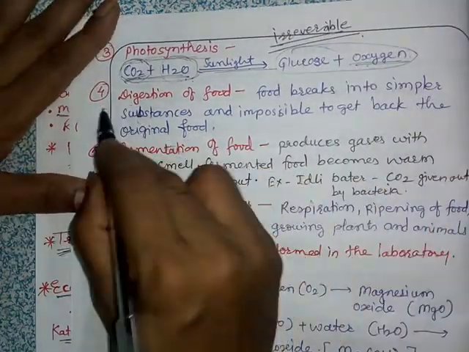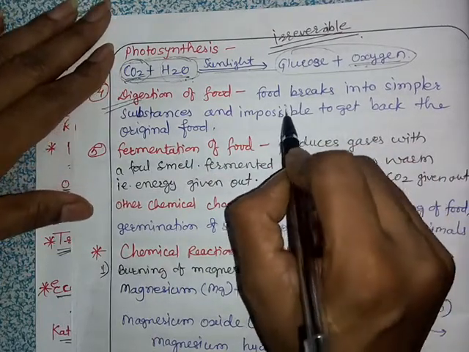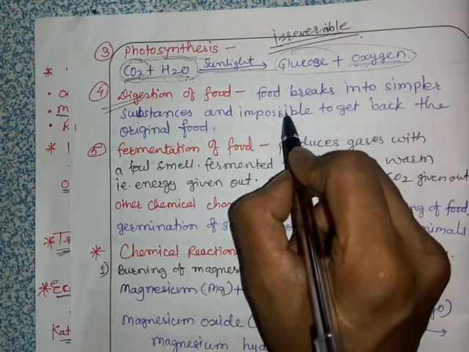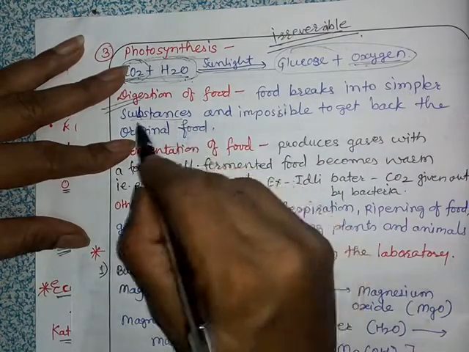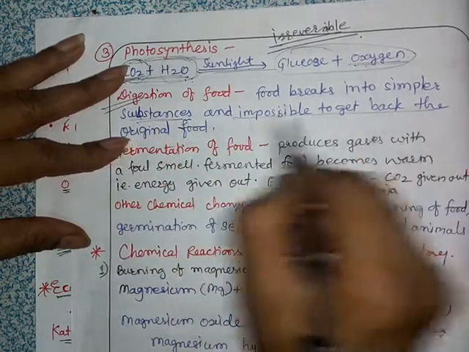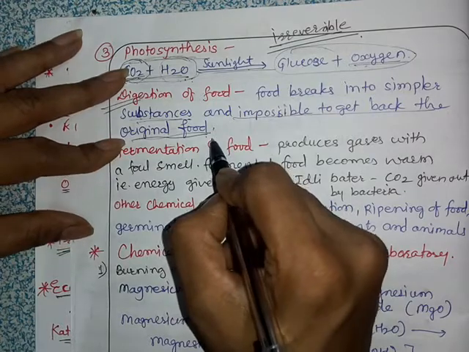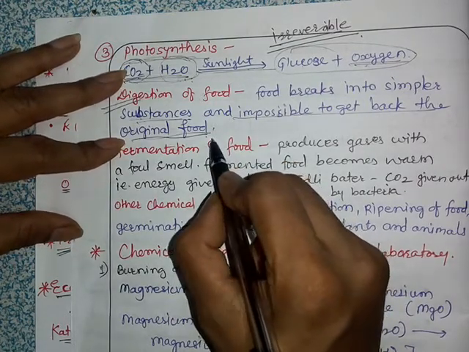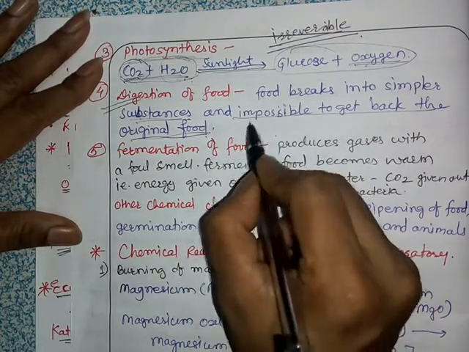Then we have digestion of food. In the stomach, we have a number of chemical changes. The food breaks into simpler substances, and it is impossible to get back the original food whatever we have eaten. The new substances have different chemical properties and different composition compared to the food.